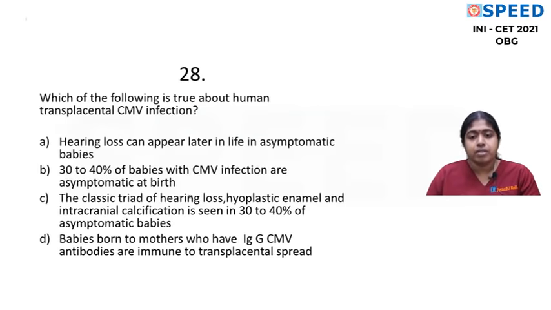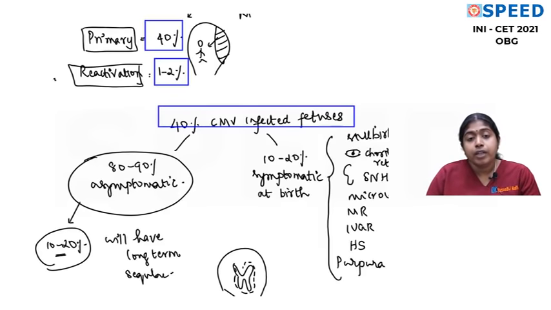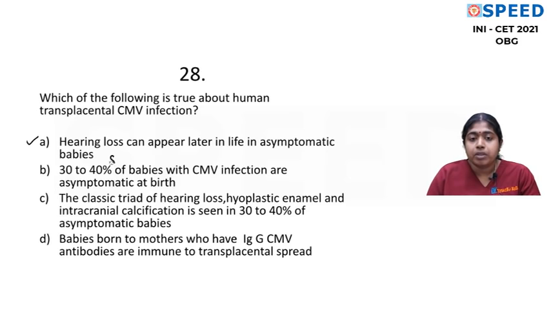Let's go into the questions. Hearing loss can appear later in life in asymptomatic babies. Yes, now this is a very, very important statement. 30 to 40% of babies with CMV are asymptomatic at birth. No, how many percent of babies are asymptomatic at birth? It's 80 to 90% who are asymptomatic at birth. So this statement is wrong.